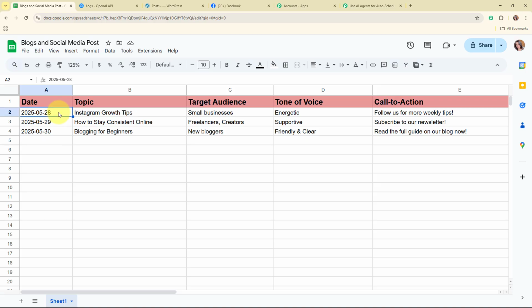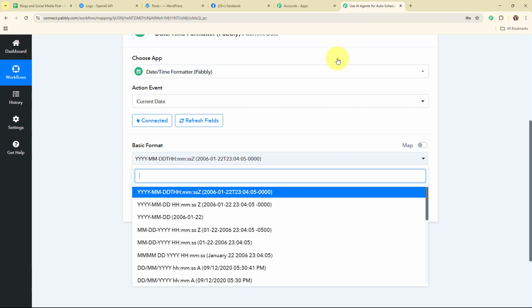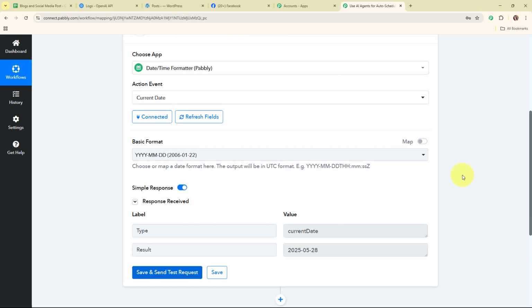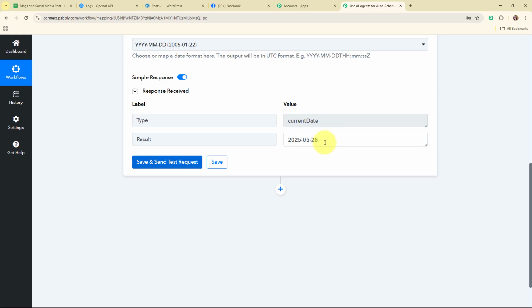So here you can see the format is year, month and day. So for that we are going to select our basic format as very basic format, that is year, month and day over here, and then we are going to click on the save and send test request, and here you can see we have received the current date over here, that is 28th May 2025.